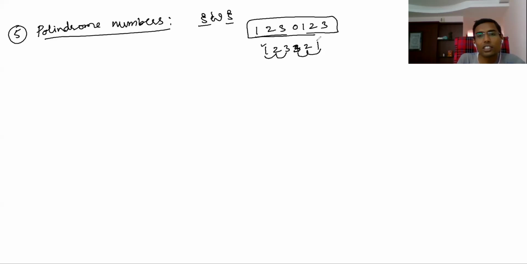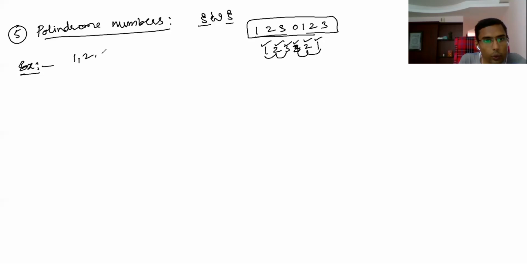So the first digit from the beginning and the last are the same. The second digit from the beginning and the last are the same. The third digit from the beginning and the third digit from the last are the same. This is called a palindrome number. When repetition is allowed, we get palindrome numbers. Now let's take an example.